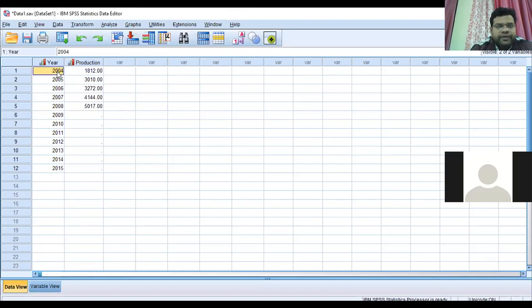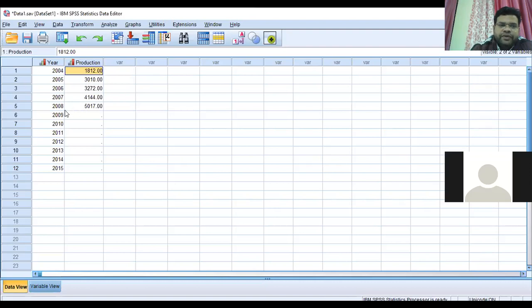Initially, we have data of a particular crop production from 2004 to 2008, so we have five years of data in hand. These are the production figures in kgs, or you can say quintals, whatever the unit may be. This is year-wise data, so the time series data is arranged according to year and production.